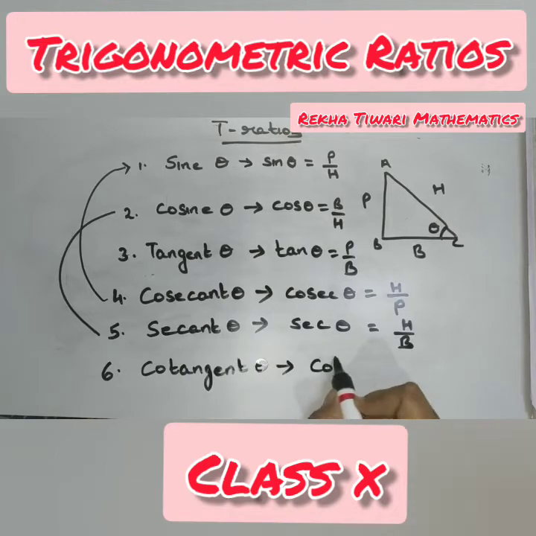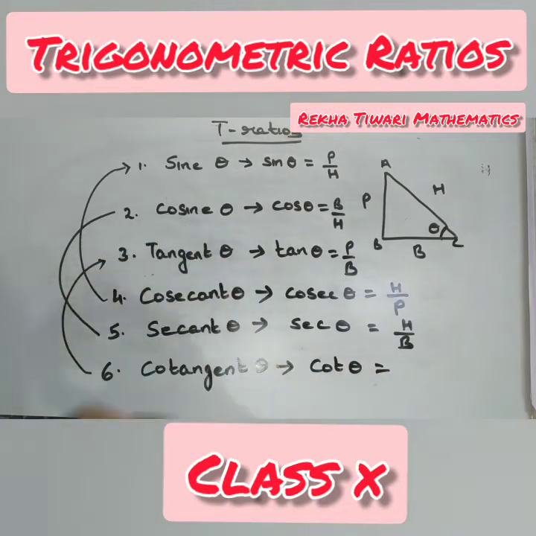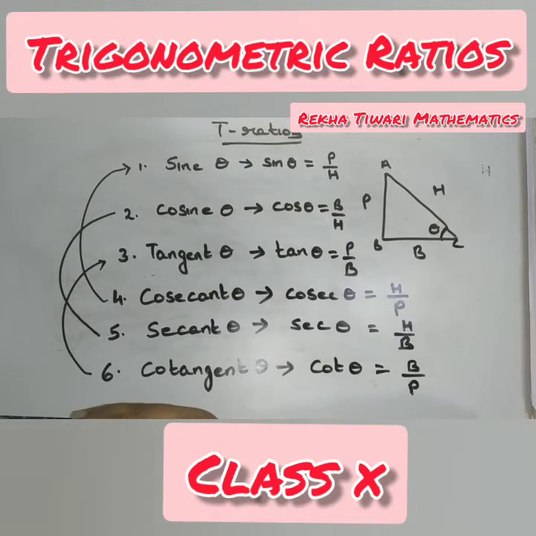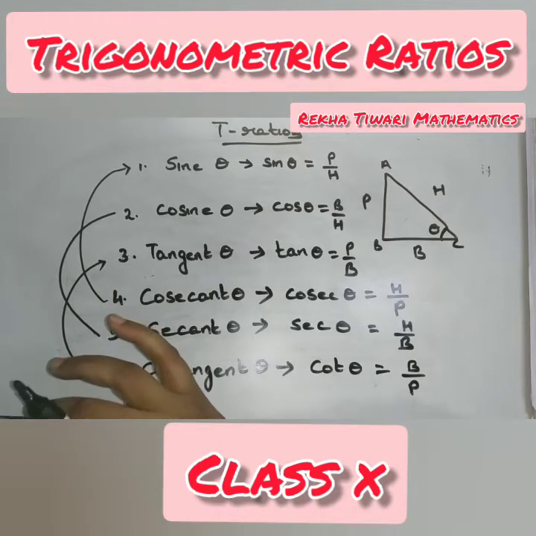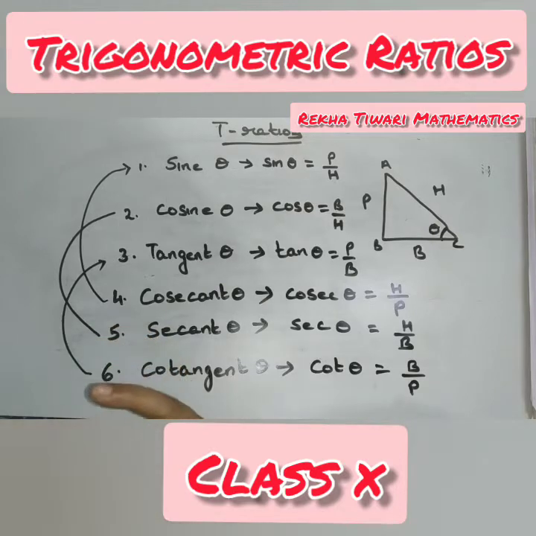The short form is cot theta, and this is the opposite of tangent theta, that is B by P. So you have to learn these formulas, these ratios, by heart. There is a trick to learn them. Let me tell you the trick now.